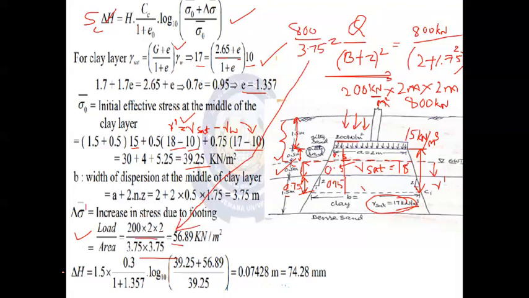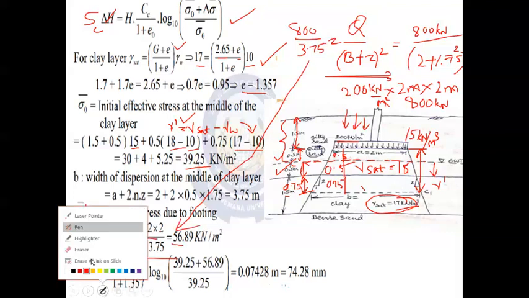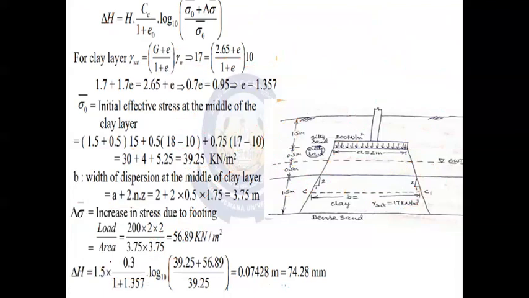Finally, we have to substitute all these parameters in the final form of the equation. So what is that? H is nothing but 1.5 meter, the thickness of the clay layer we are considering. This much compressible strata is existing here, 1.5 meter thick.